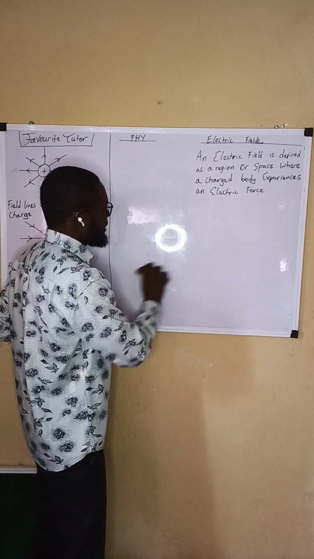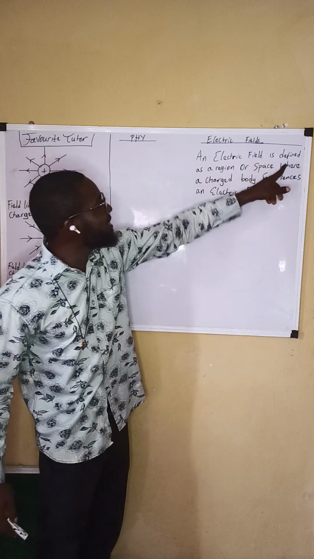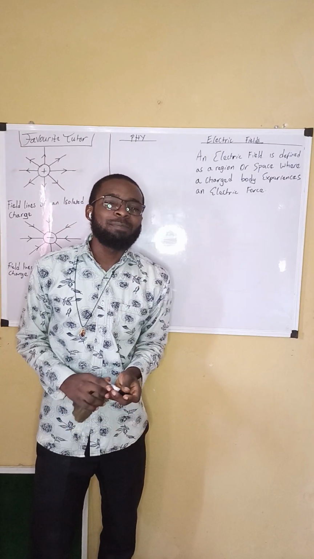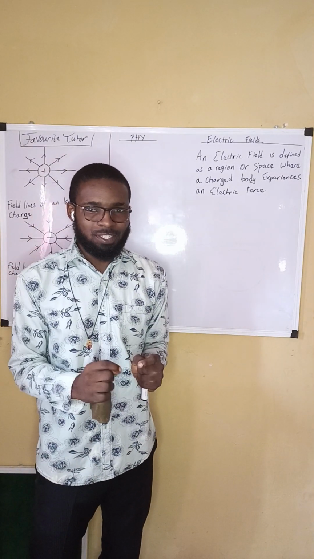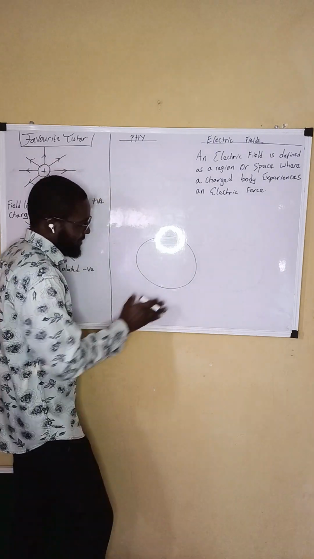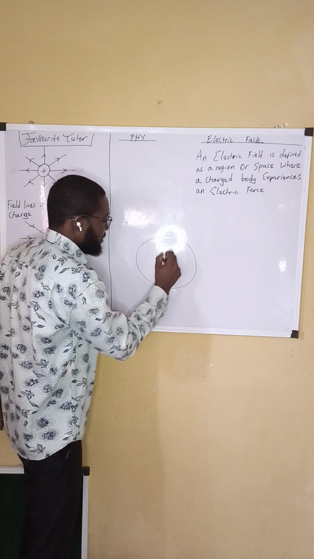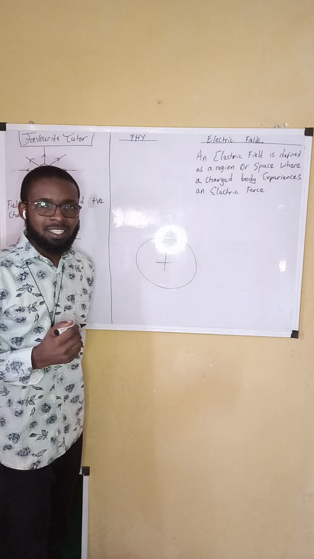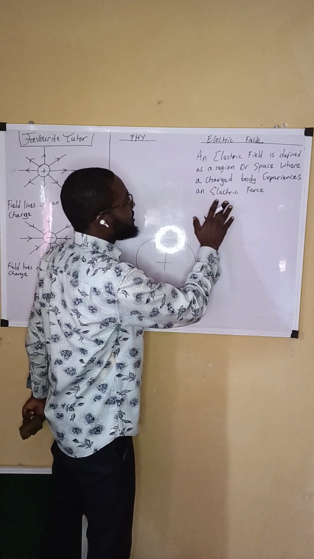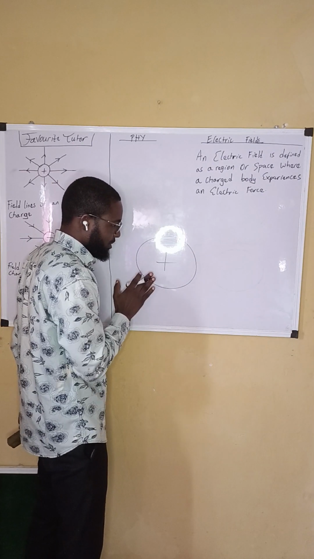Now, I have a definition on the board. Just take down this definition. It says an electric field is defined as a region or space where a charged body experiences an electric force. If this is an electric field, this field is covered with electricity and is positively charged. According to the definition, a charged body experiences an electric force.